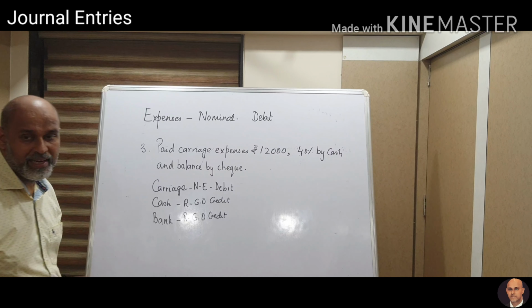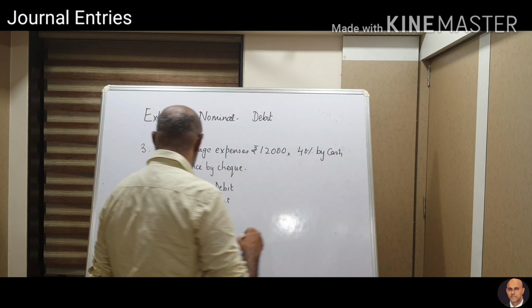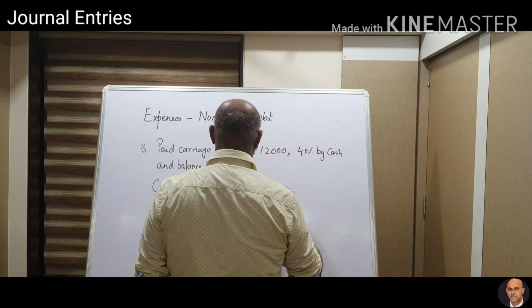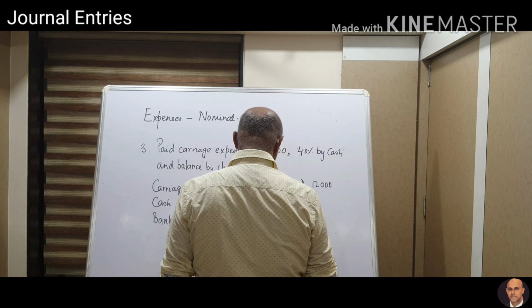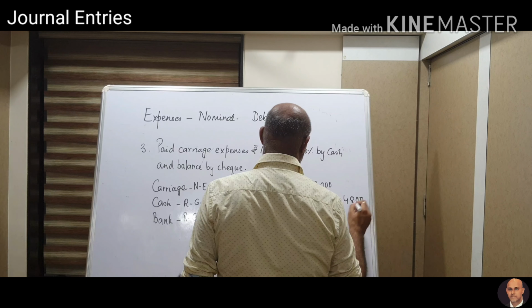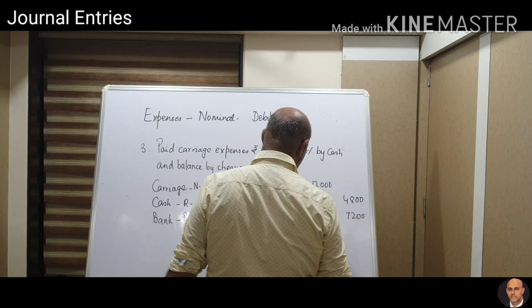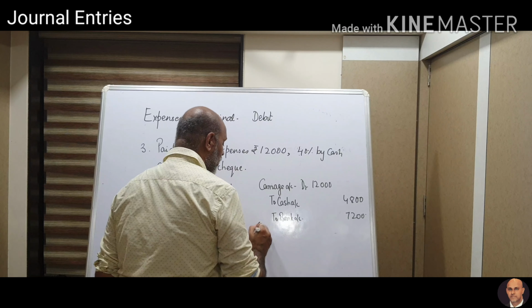So when we write this journal entry, it will be carriage account debit 12,000 to cash, to bank. 40% by cash is 4,800, and 7,200 is by check, that is going to bank account, and of course write your narration.